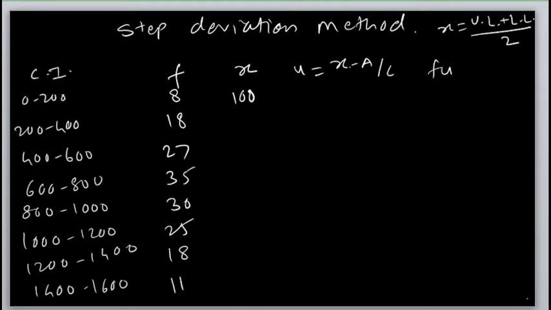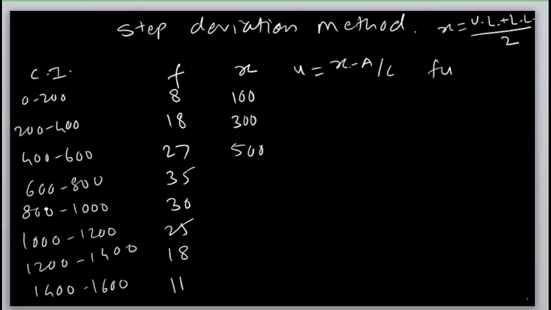So the first value of x is 100. The second value of x is upper limit plus lower limit divided by 2: 400 plus 200 is 600, divided by 2 is 300. Then 600 plus 400 is 1000, divided by 2 is 500.